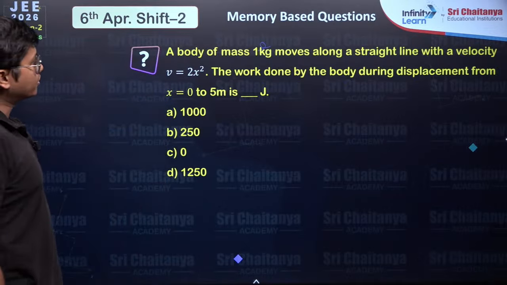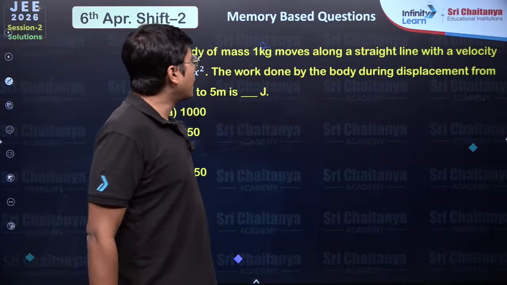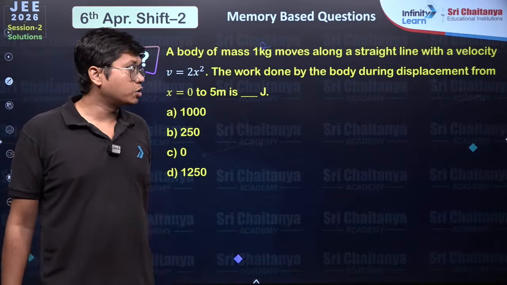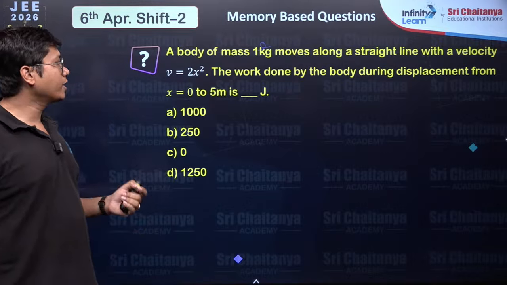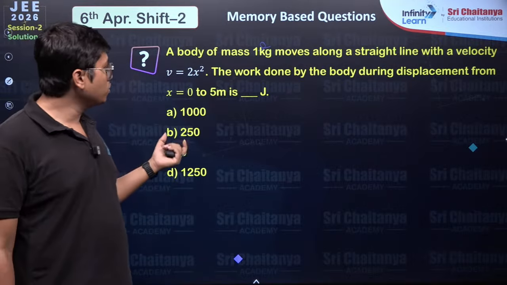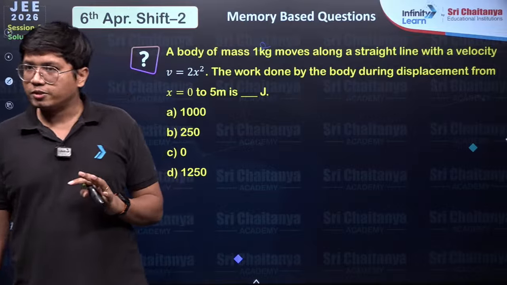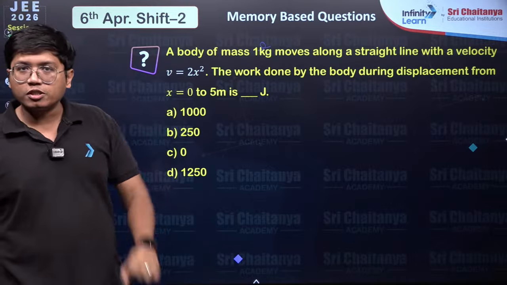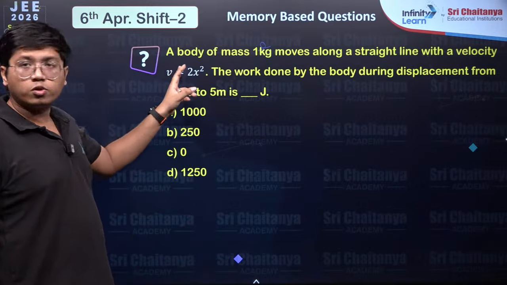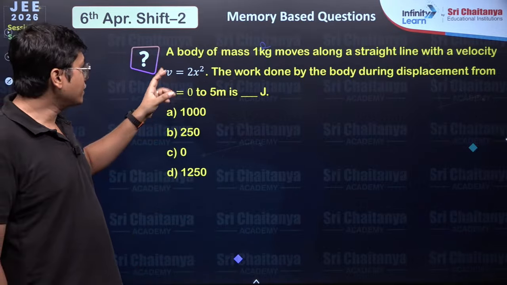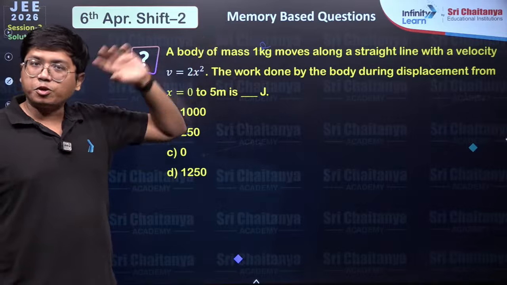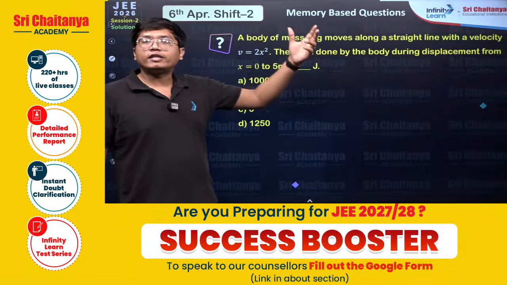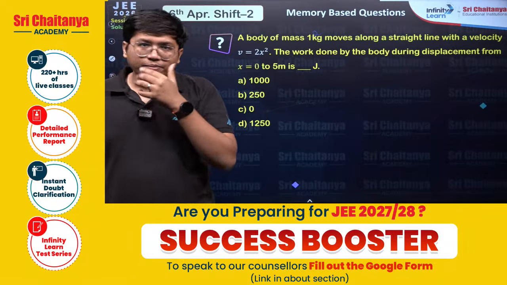What we call a Lulu question. Acha, a body of mass 1 kg moves along a straight line, velocity v is equal to 2x square. Work done by the body during the displacement from x equal to 0 to 5 meters is how much? One method some students might approach is to go to the acceleration. Acceleration would be v dv by dx. From there, with the mass, you get the force. Then you do f dot dx.